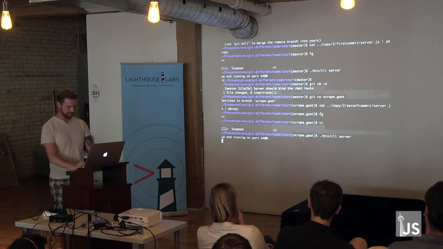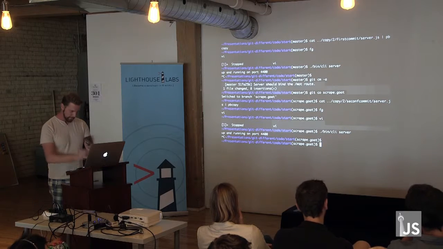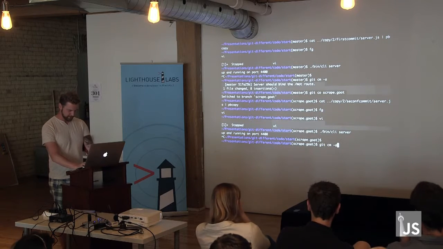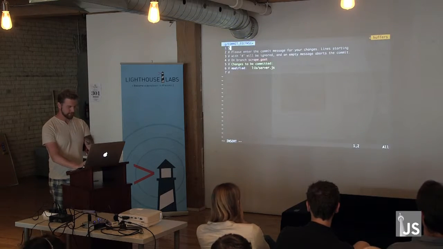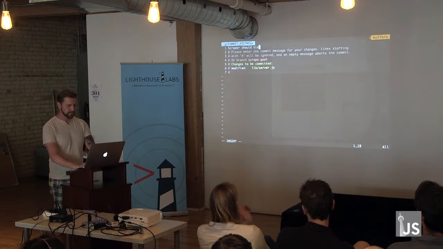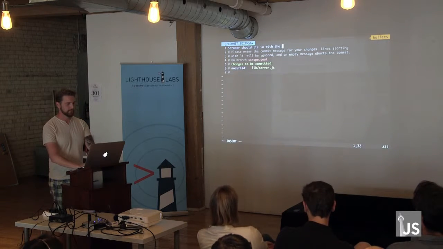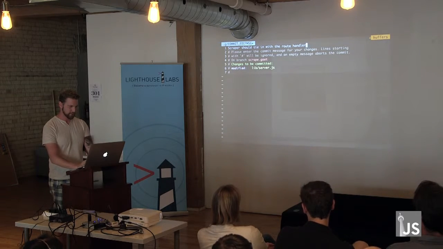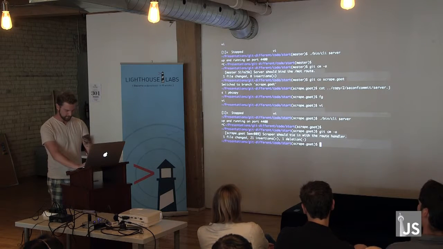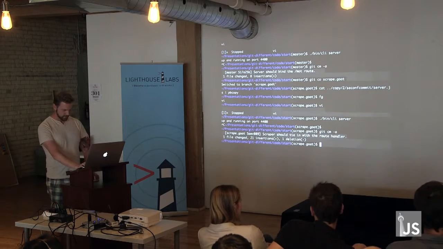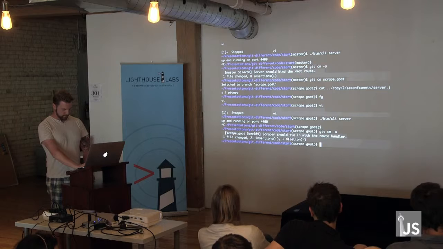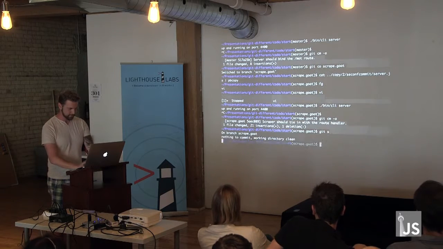All right, so now that we have that, I'm going to go ahead and commit this change. Because really, scraper should tie in with the routing. That's what we're doing with this commit. We're replacing the placeholder that I put in so Jimmy could work his magic. Awesome. What do we got here?